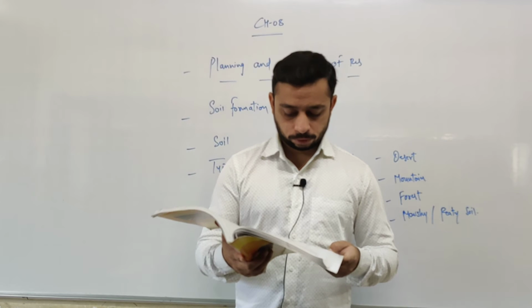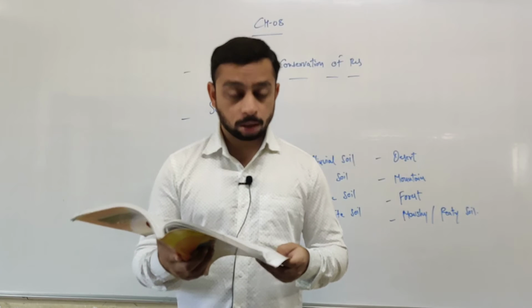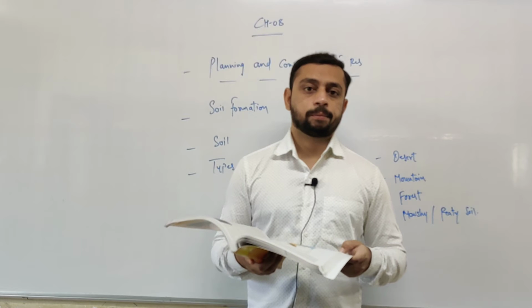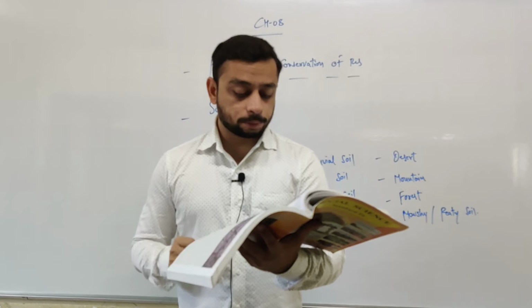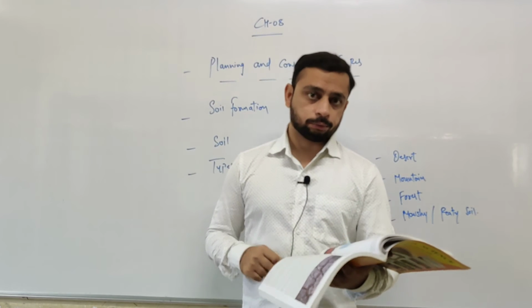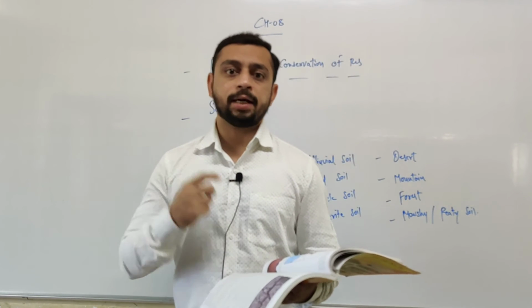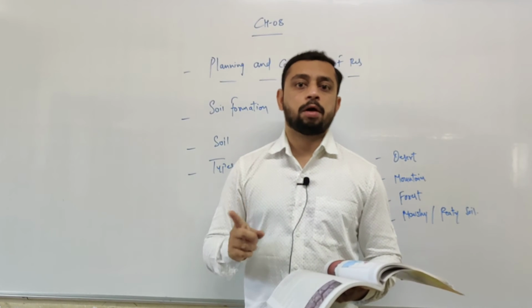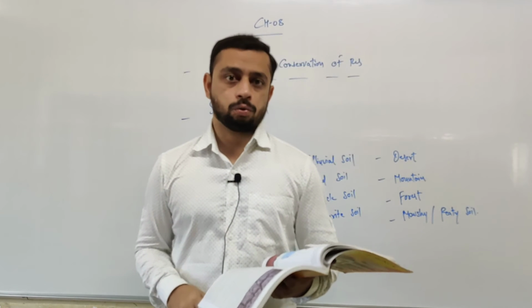Crops like millet, cotton, wheat, jowar, linseed, groundnut, potato, etc. are grown in this soil. Underline the last sentence. Crops like millet, wheat, jowar, linseed, groundnut and potato are grown in this soil. That is about red soil. Alluvial soil 43%, red soil 19%. I hope you have cleared this point number 2.